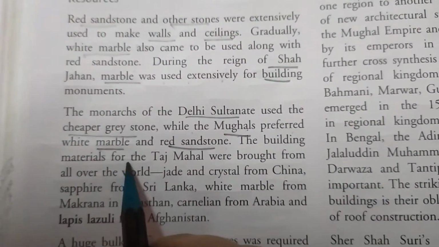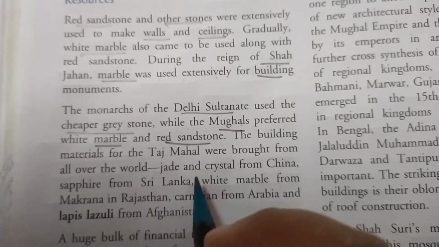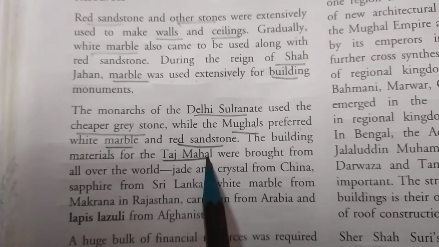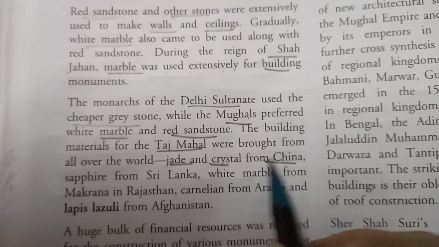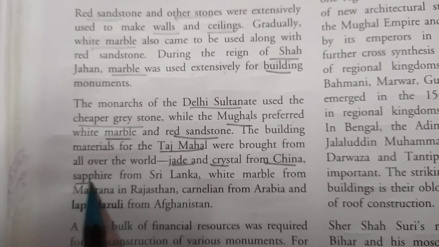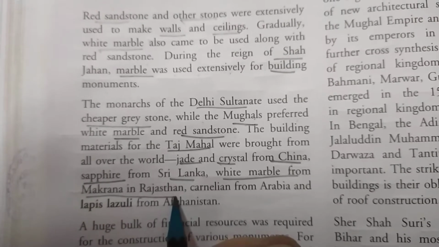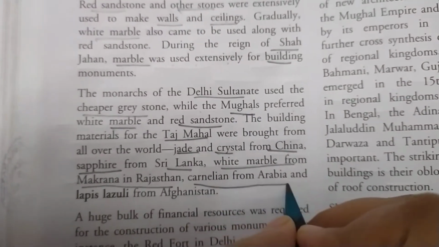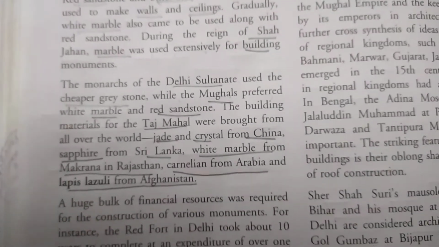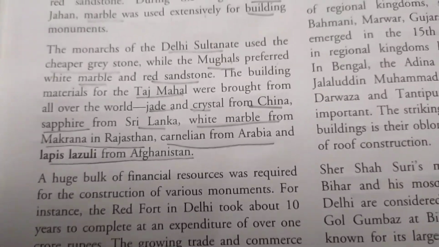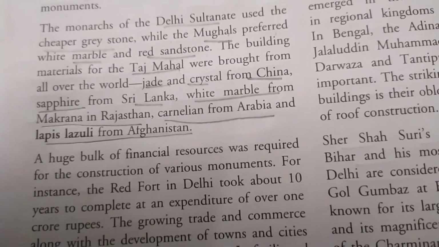The building materials for the Taj Mahal were brought from all over the world: jade and crystal from China, sapphire from Sri Lanka, white marble from Makrana in Rajasthan, carnelian from Arabia, that is Saudi Arabia, and lapis lazuli from Afghanistan. So as you can see, different types of items were brought from different parts of the world in order to construct the Taj Mahal by Shah Jahan.